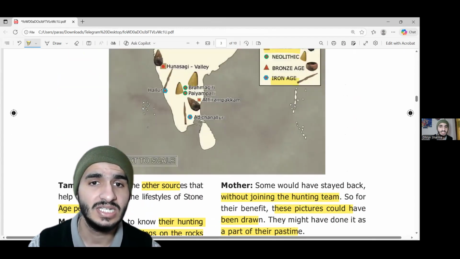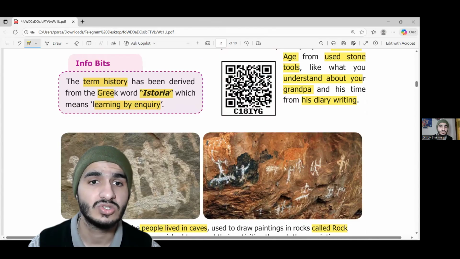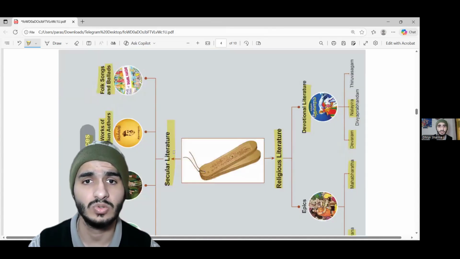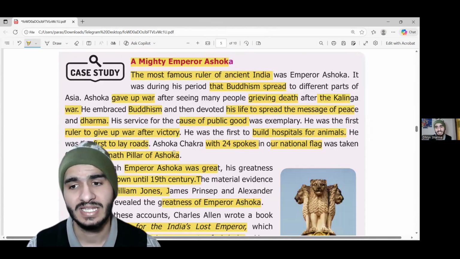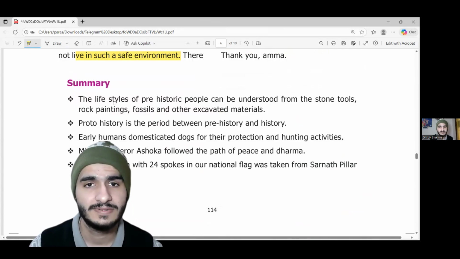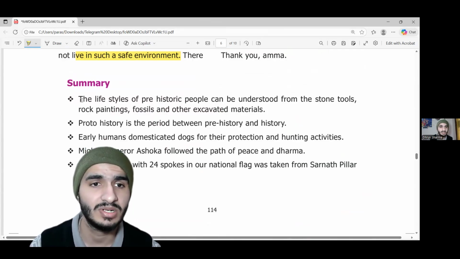History is basically what has been defined in this statement. It is a Greek word. The Greek word is historia. Historia means learning through inquiry. So this is it. Let's move to some question answers and see what this chapter holds. Summary. Let's try to understand the summary of this chapter.